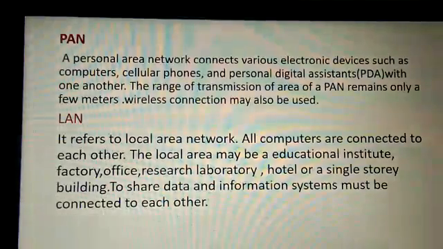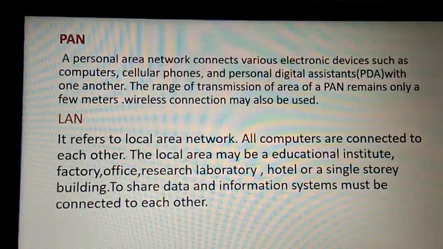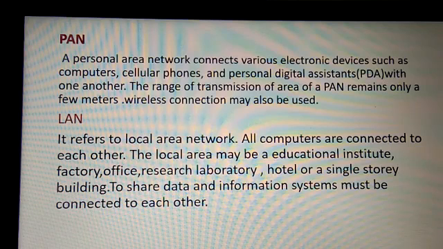Now, LAN. It refers to the local area network. As the name says, all the computers of the local area are connected to each other. And the local area may be a building, institute, lab, office, hotel or a single story building. Computers are directly connected by cabling within a limited range of areas, and it is almost like a telephone system.